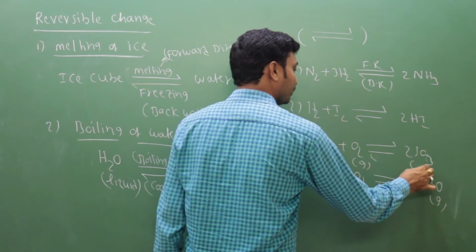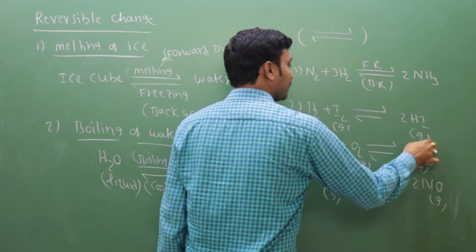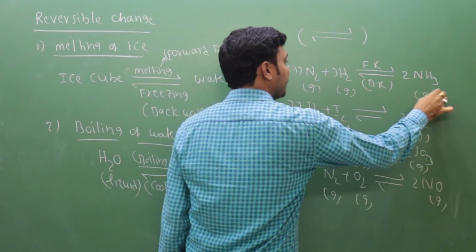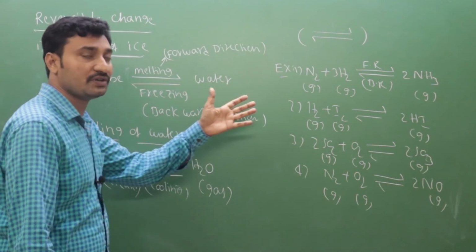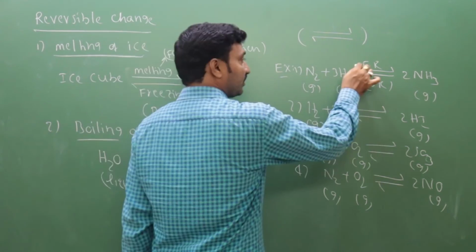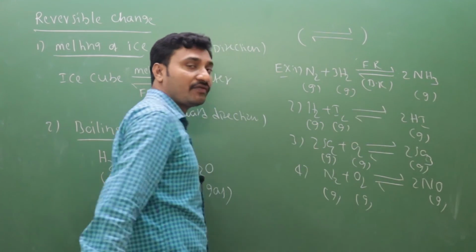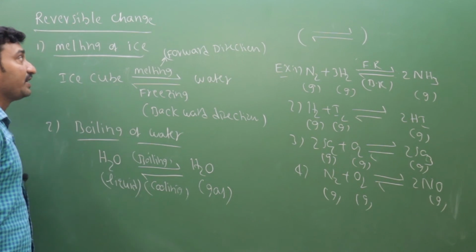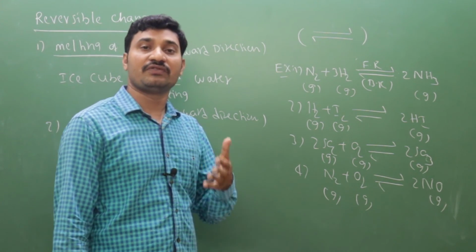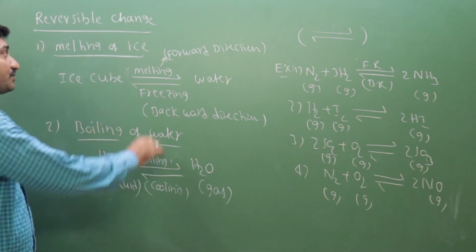SO2 gas, O2 gas, SO3 gas, H2, I2, HI. N2 gas, H2 gas, NH3 gas. So these are all examples of reversible changes. How can you identify that this is a reversible reaction? Here, the double arrow. This arrow indicates the forward reaction, this arrow indicates the backward reaction. So finally, reversible change means the reaction in which both forward and backward directions take place, known as reversible change.